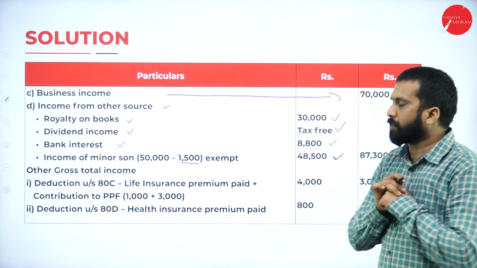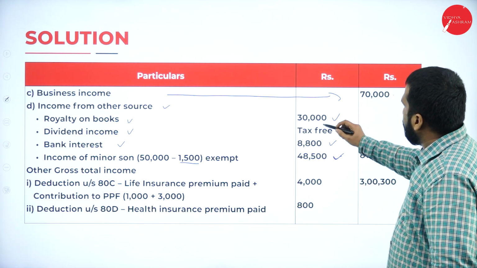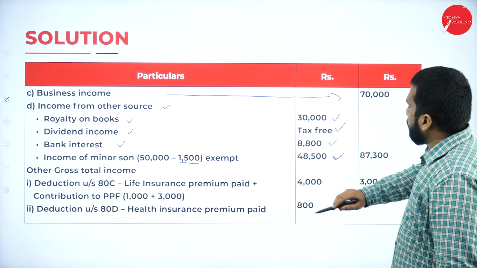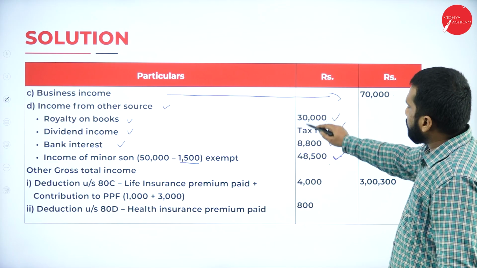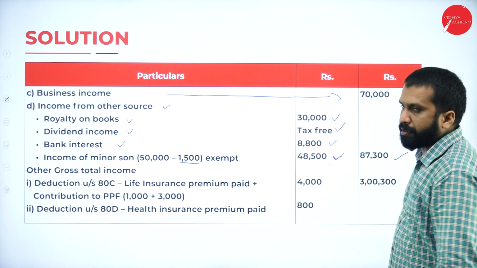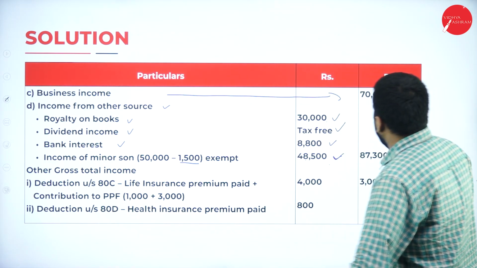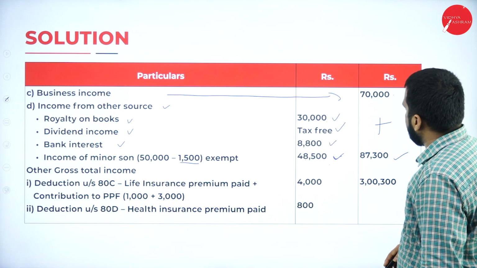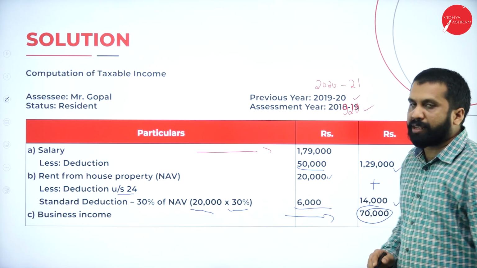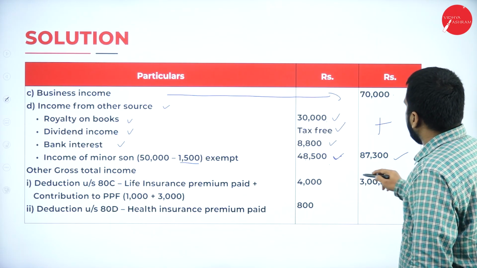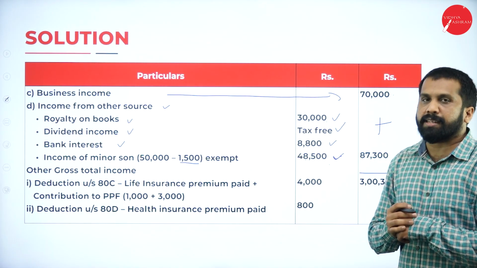Hope you are clear. Good. So 30,000 plus 8,800 plus 48,500, it will be around 87,300. Now 87,300 plus your 70, this is double, plus 14,000 plus 129. If you add everything, you get 3,300,000.